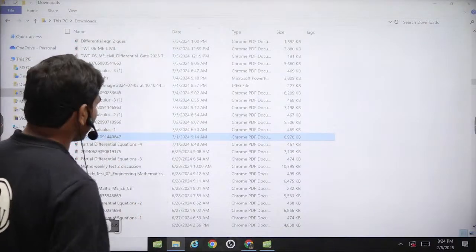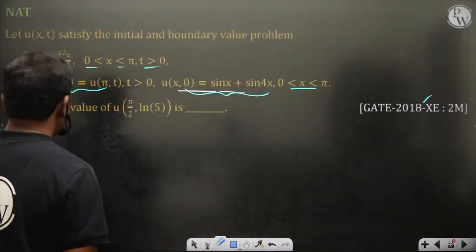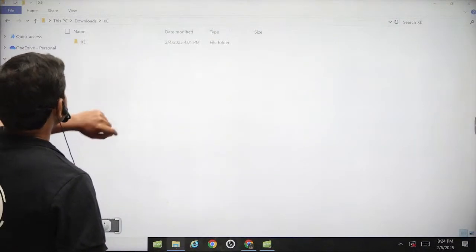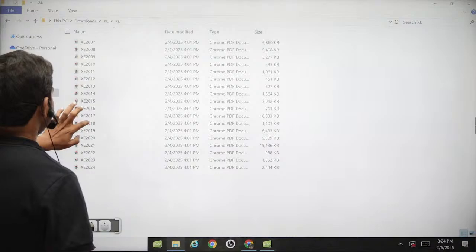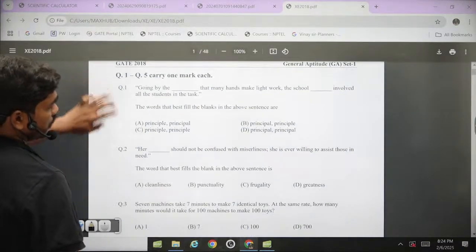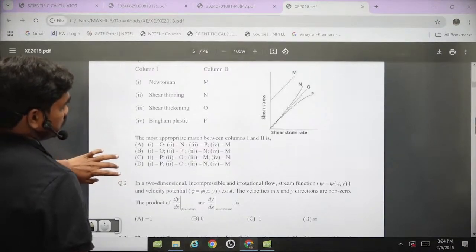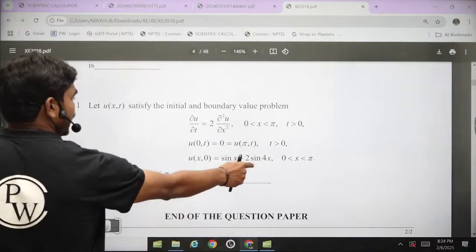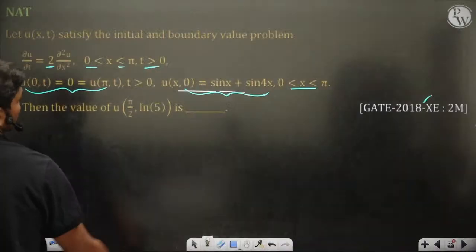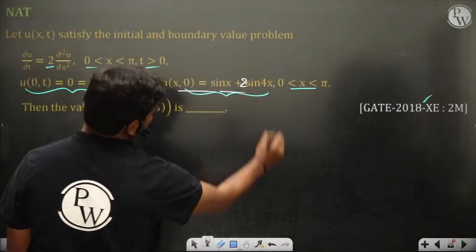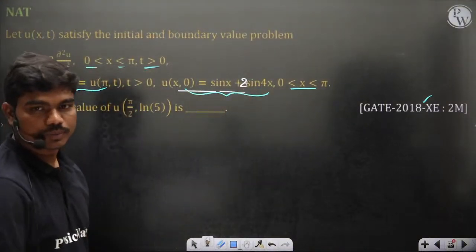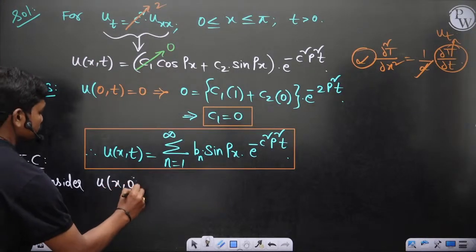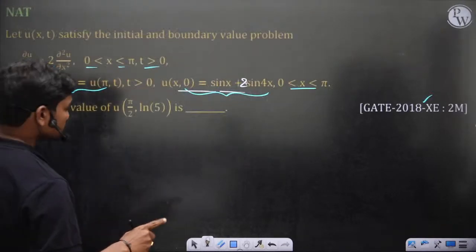I have solved this question many times, and yesterday we downloaded the XE papers. Yes, there is a 2, so it should be 2 sin 4x. So u of x comma 0 is equal to sin x plus 2 sin 4x.